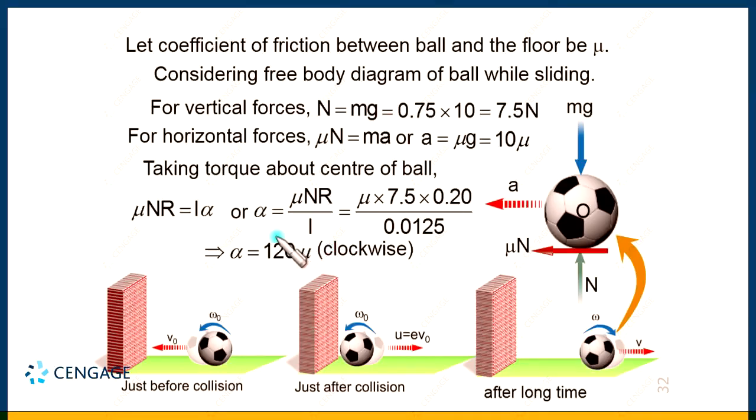This angular acceleration will first decrease the angular velocity, reducing it to zero, and then the object keeps on sliding while the rotation sense changes.